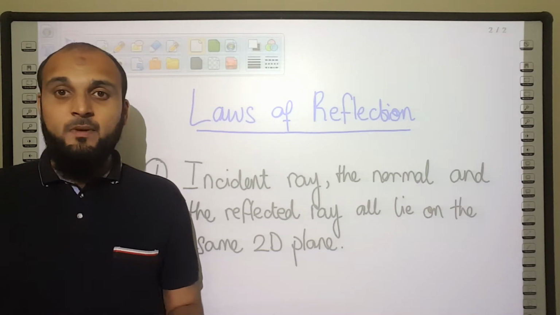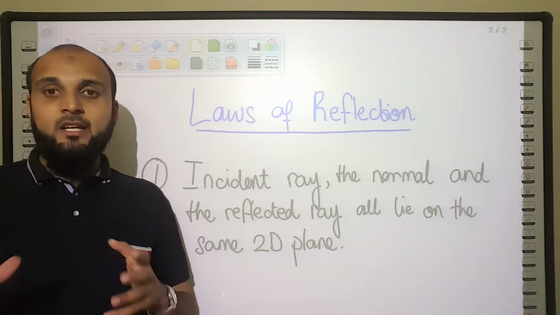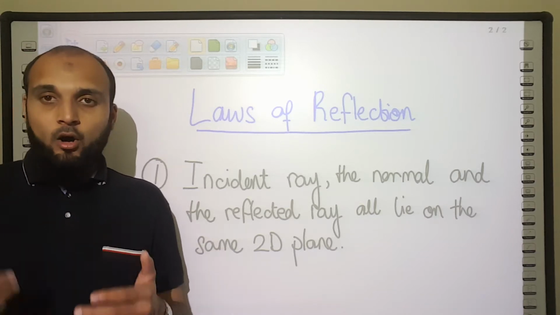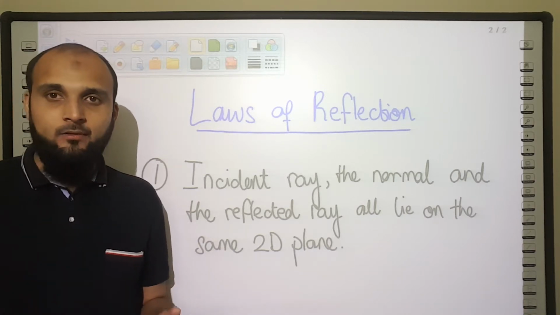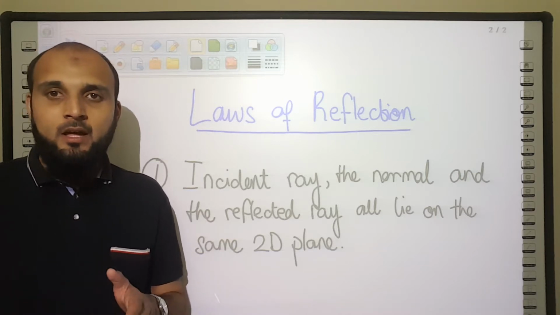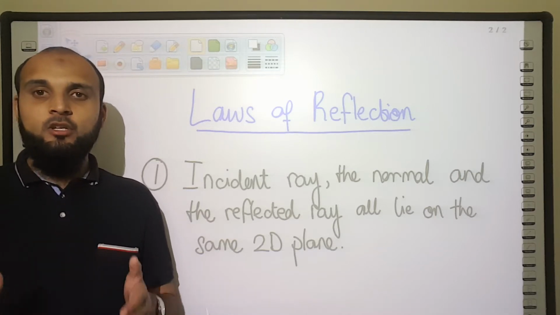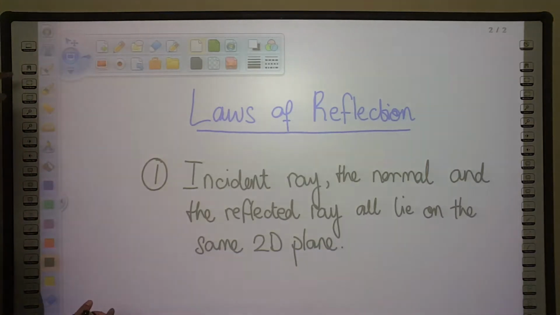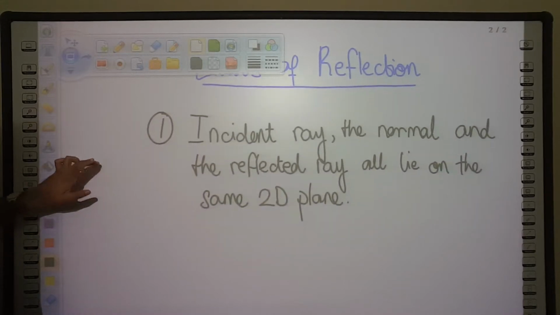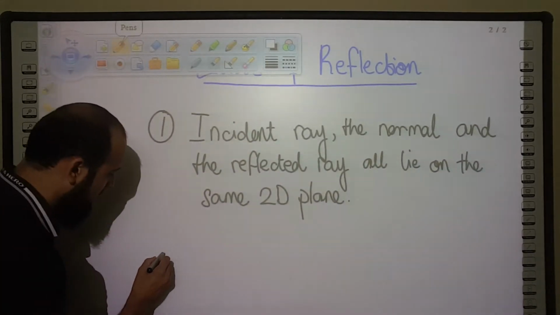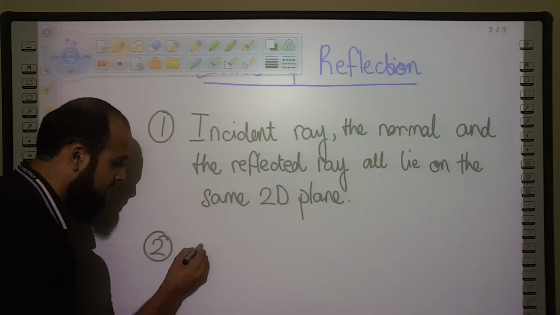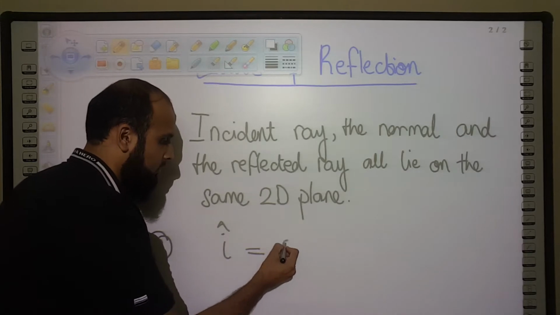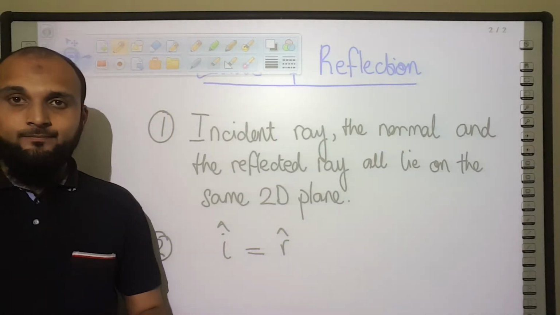So what this tells us is basically reflection is a two-dimensional concept, and reflection of light can be drawn on paper, right? So there is no concept of depth, there is no thickness involved, it's just a 2D concept, okay? The second law of reflection tells us that the angle of incidence is always going to equal the angle of reflection. So angle of incidence is equal to angle of reflection.